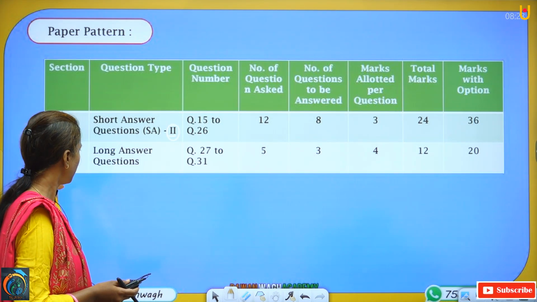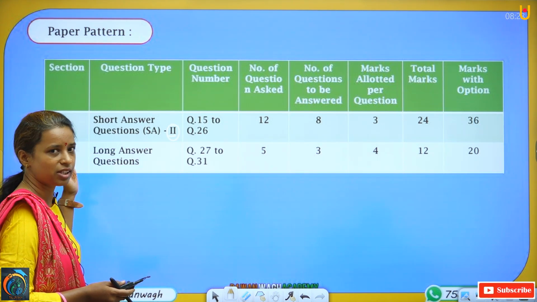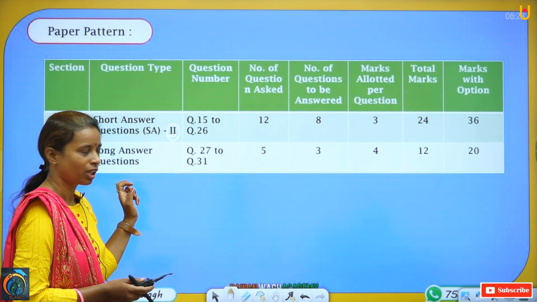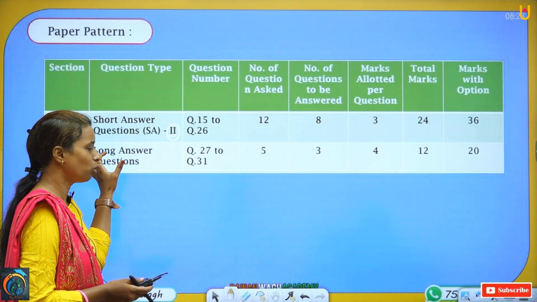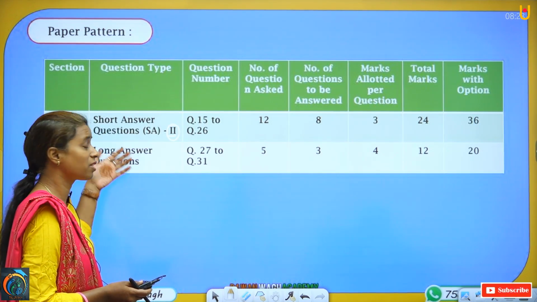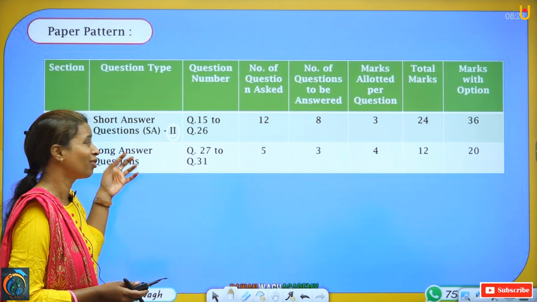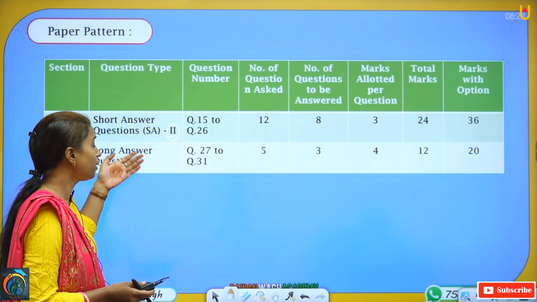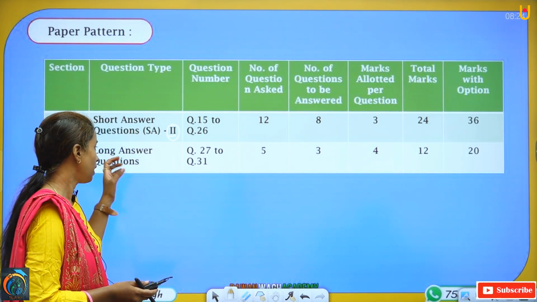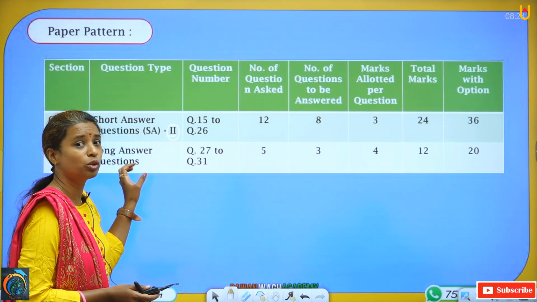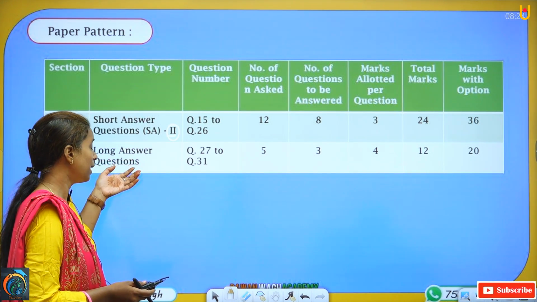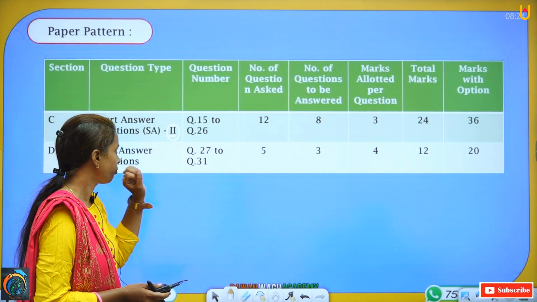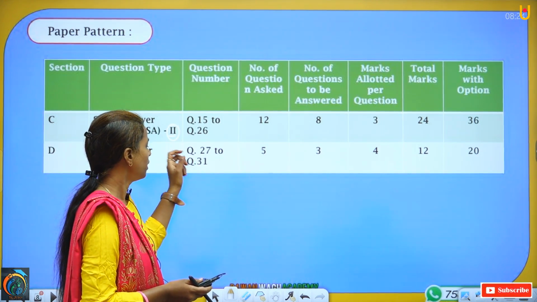Now, in the last section, that is section D, here you have to write more. That means you have to present your paper properly with proper points. You have to write the answer point-wise, and then only you are going to gain good marks for this long answer question.